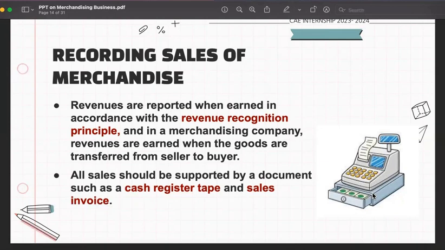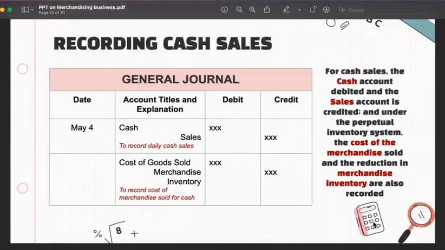All sales should be supported by documents such as cash register data and sales invoice. I know that you are already familiar with those documents. So when we record sales, this time kita na naman yung seller. Kanina we are the purchaser and now we are on the side of the seller. So if we record the sales on cash, we debit the cash account, and the sales account is credited to recognize our sales under the perpetual inventory system.